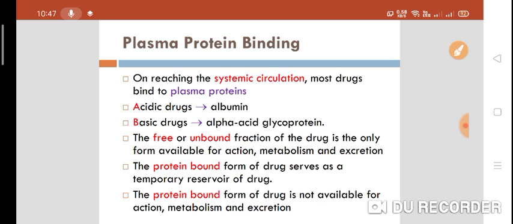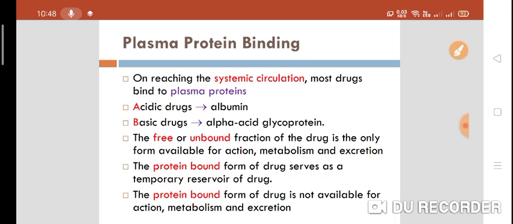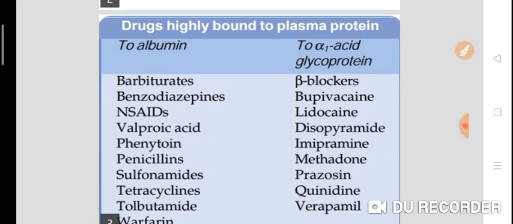That means the protein bound form of a drug serves as a temporary reservoir of the drug. The bound form is not available for action, not available for metabolism, and not available for excretion. So only the free form is available for action, metabolism, and excretion. The protein bound form acts as a temporary reservoir of the drug.